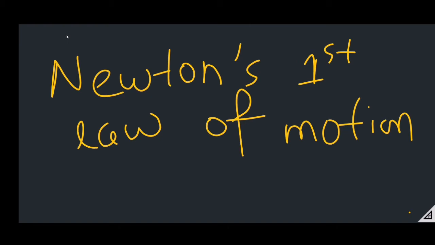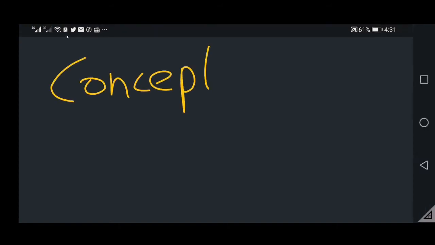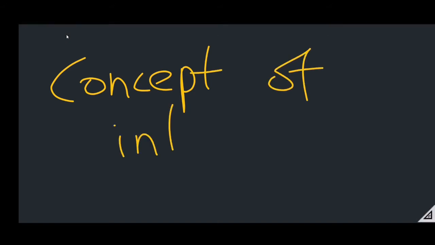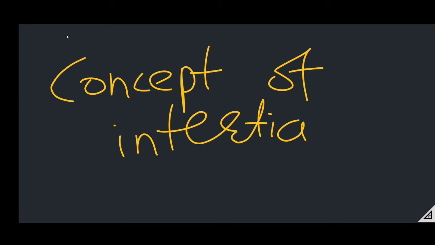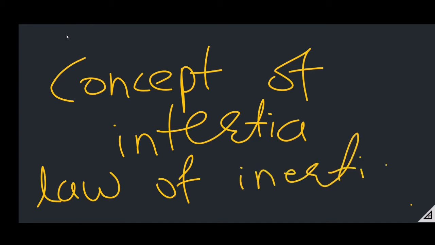So a rest object remains at rest and a moving object remains moving in uniform motion unless it is disturbed by external unbalanced force. And Newton's first law of motion gives the concept of inertia. That is the reason Newton's first law of motion is also called the law of inertia. The concept of inertia is explained by Newton's first law of motion.